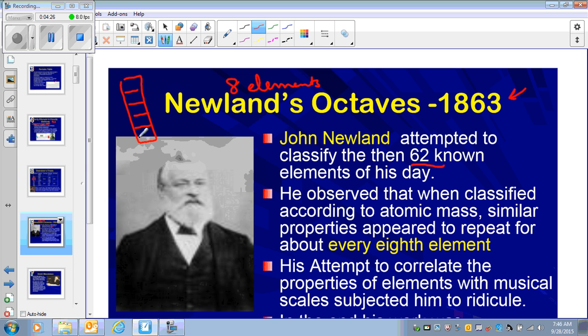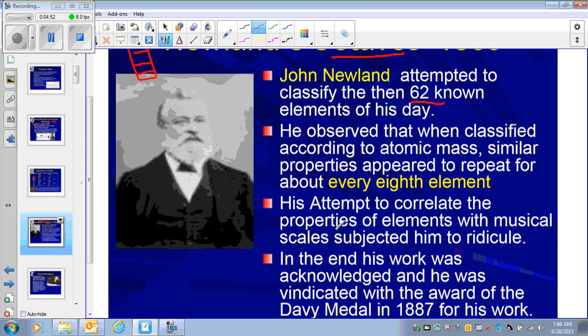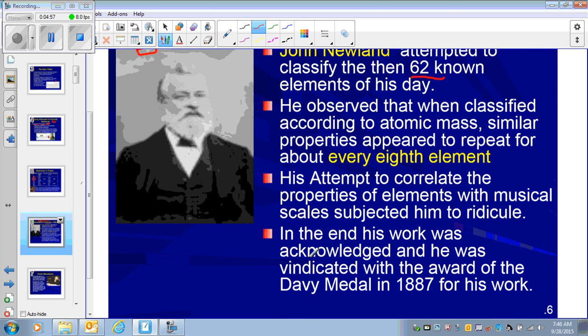We call it the law of octaves. Octa means eight. He observed that when he put eight elements together, they have similar atomic mass and similar physical and chemical properties. So he started arranging the elements based on atomic mass a little bit.